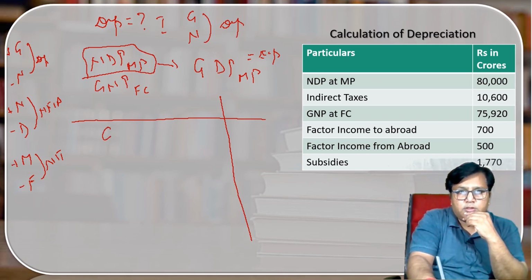Now draw the format. GNP FC. What do I have to do? G is there and we already have the G, so we will not do anything.